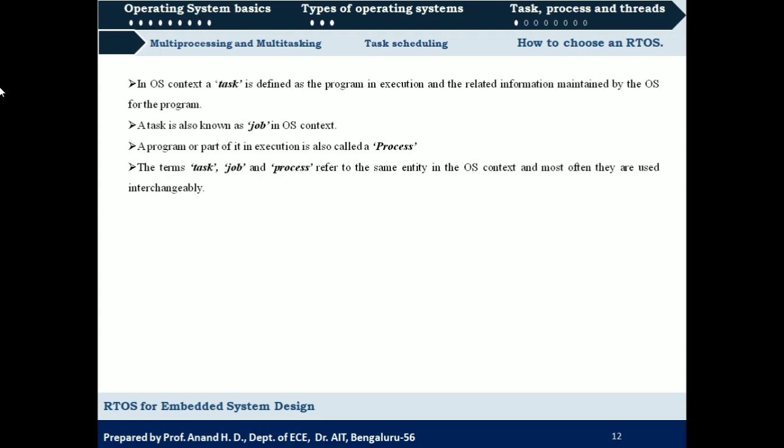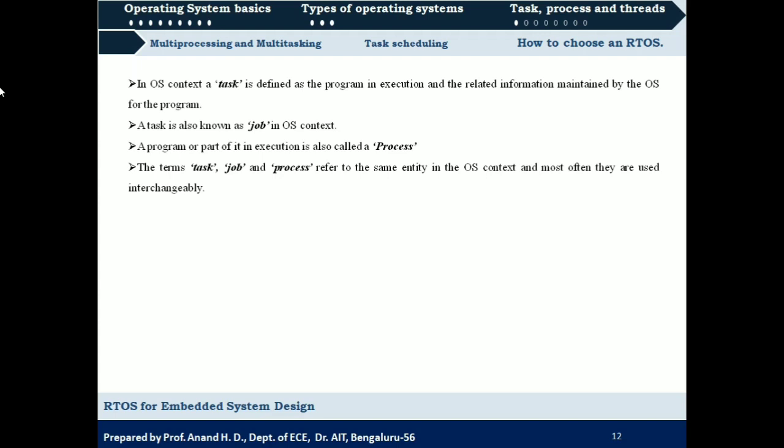So a task is nothing but a program in execution. The entire program will not be executed at once. When you start executing, either parallel or sequential execution, a part of the program will be executed. So we can say that a task is a part of a program that is being executed.